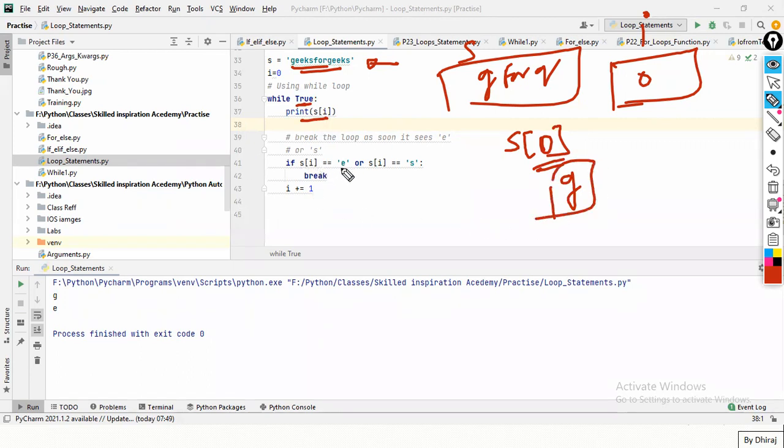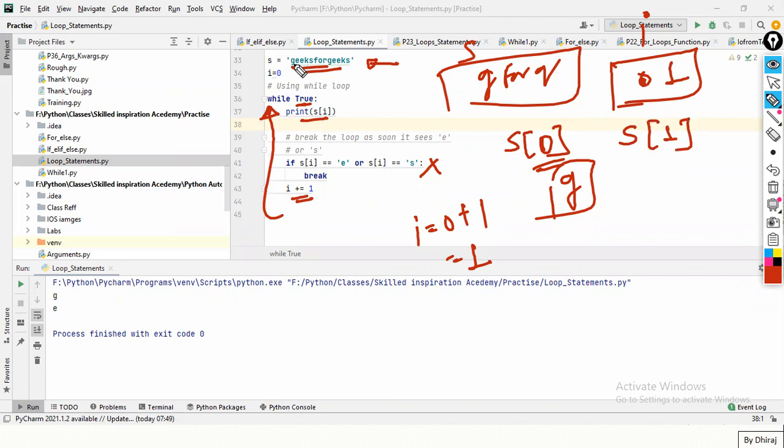Is G equal to E, or G equal to S? No. Right now what is in I? I is 0. What is 0 plus 1? Now it will be 1. Again while loop. Print S of I. I is 1 now. S of 1 is E. E is getting printed.